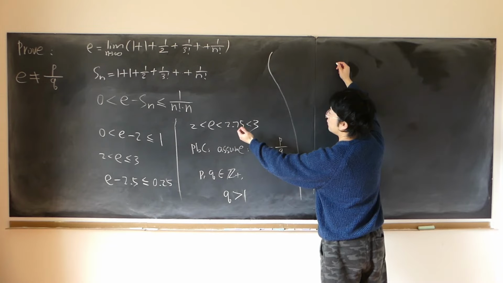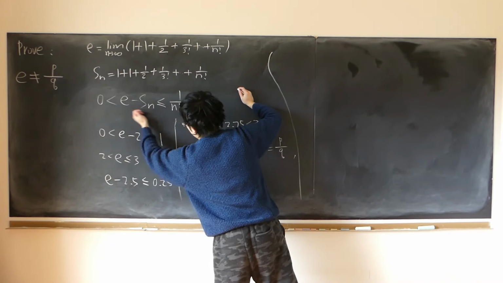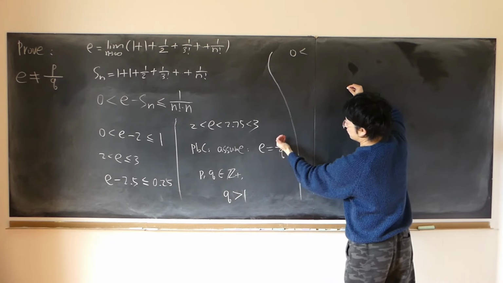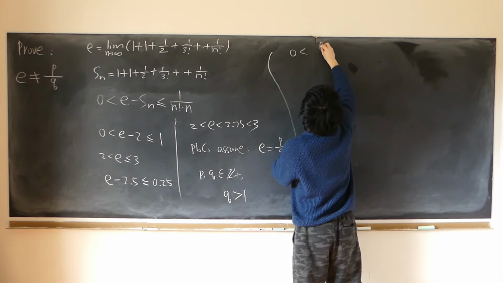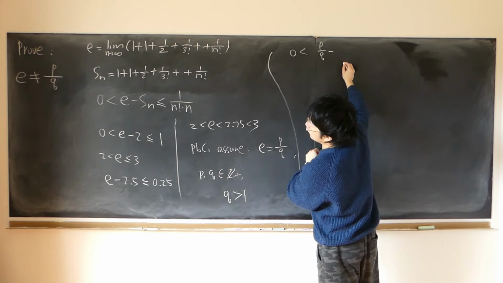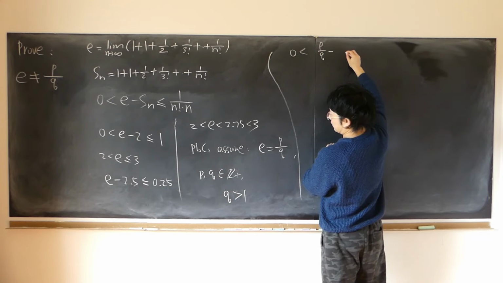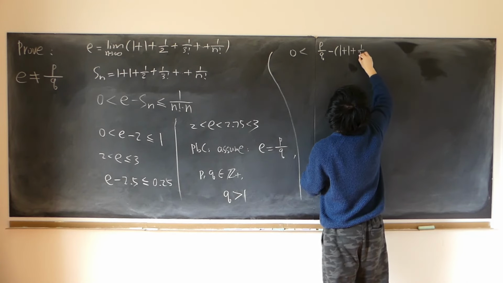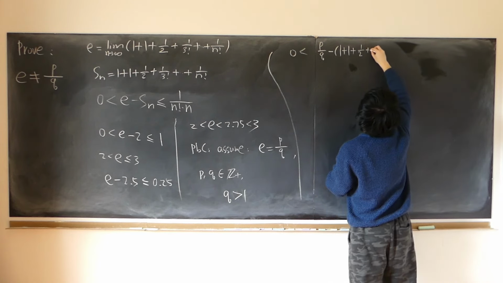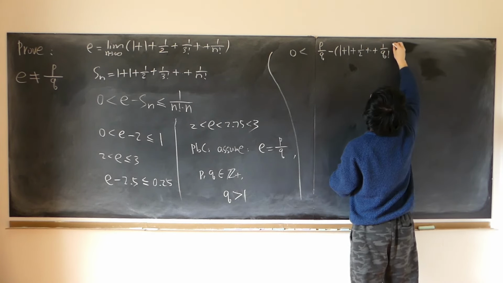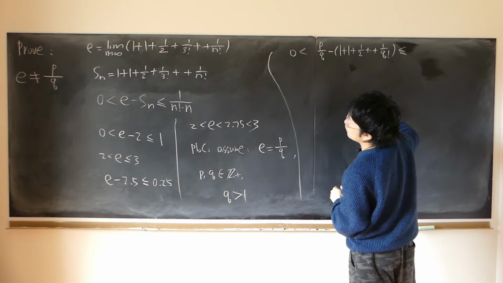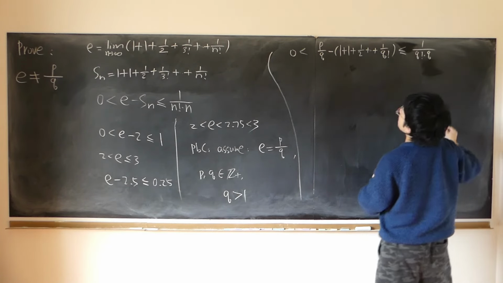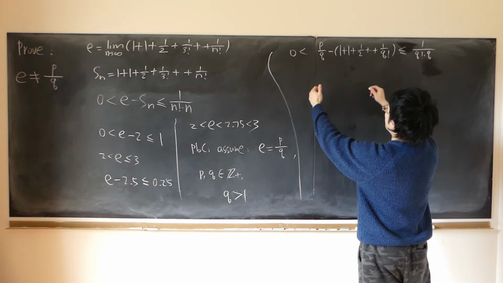So when n equals Q, we still have this inequality. 0 is less than E, and E is assumed to be P over Q. So P over Q minus S sub Q, what is S sub Q? 1 plus 1 plus half plus all the way to 1 over Q factorial, is no larger than 1 over Q factorial times Q. So what if we multiply by Q factorial on both sides?